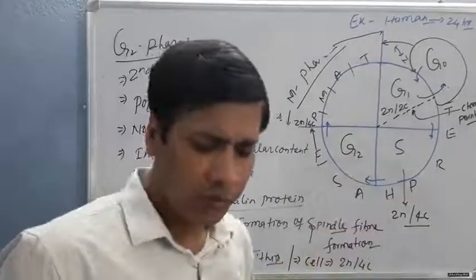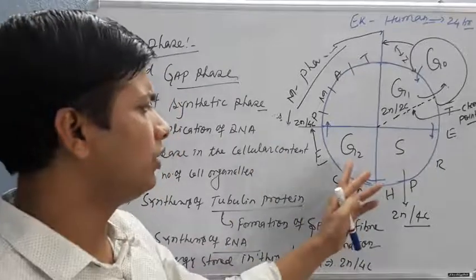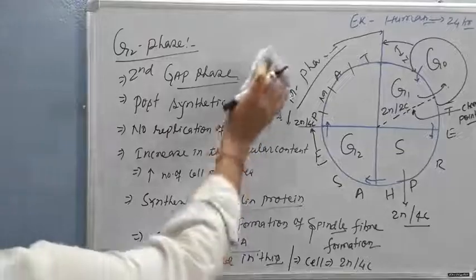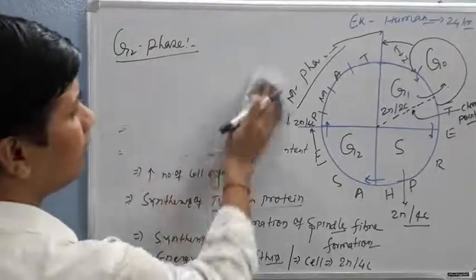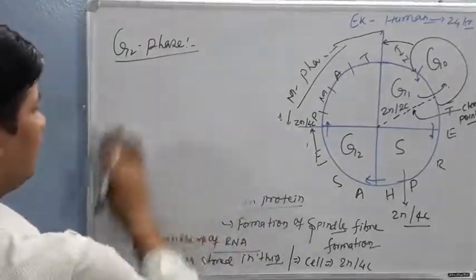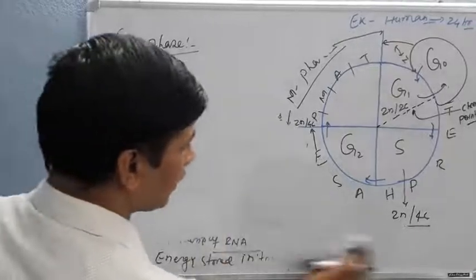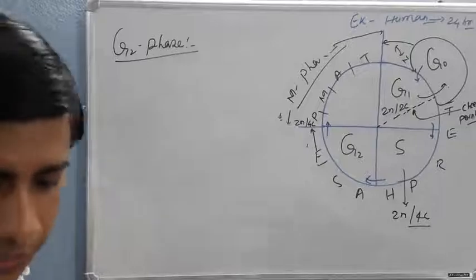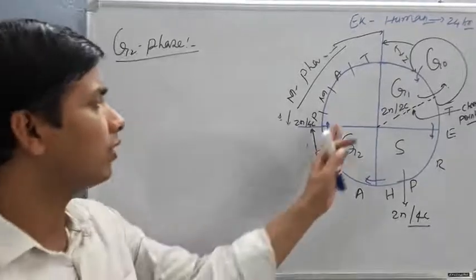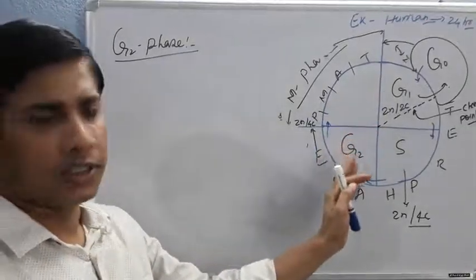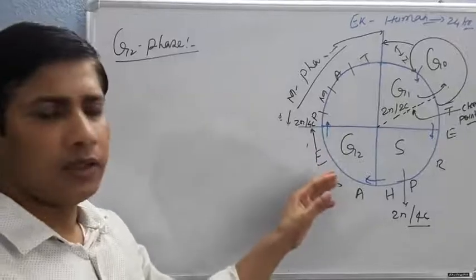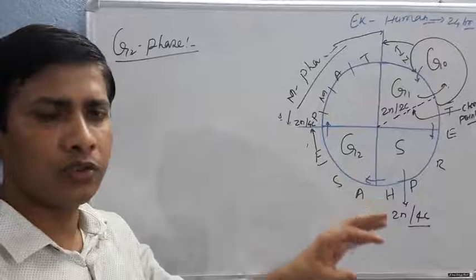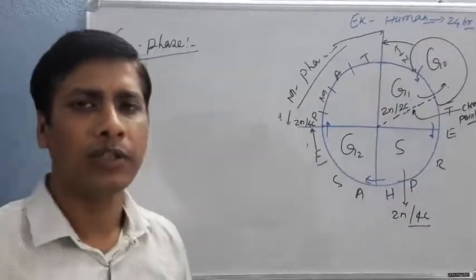I would like to say one more thing. This is a very important thing. G2 phase is the most critical phase of the cell cycle, because in G2 phase there is a correction, a recognition or scanning of the cells. During the scanning, certain proteins or enzymes are responsible for scanning the nucleotide base pairs of the DNA.